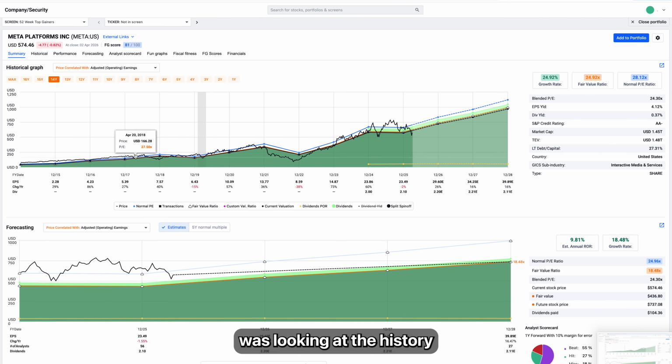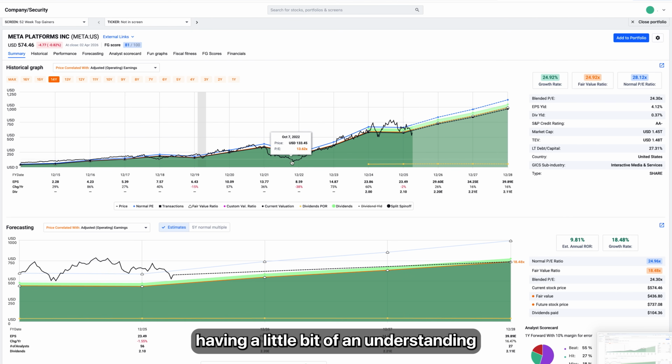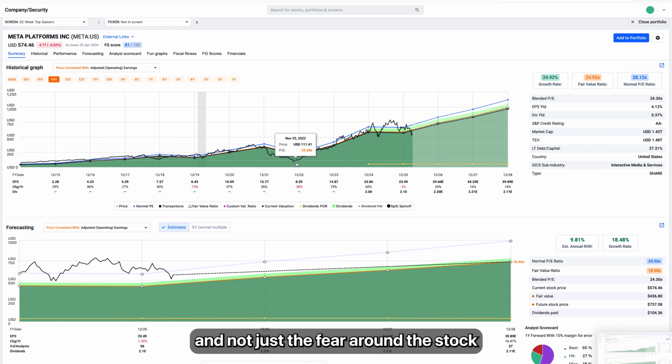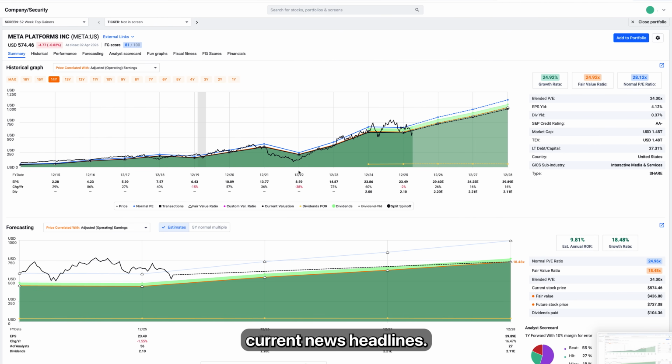And all it took was looking at the history of the business, their history of execution, their history of growth, having a little bit of an understanding of what was going on, and that management and analysts expected them to return to growth eventually, and just being able to focus on the business and not just the fear around the stock and the fear around the current news headlines.